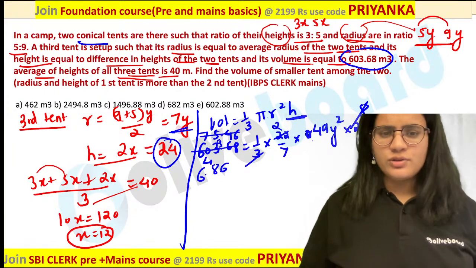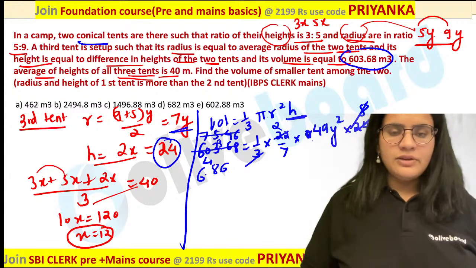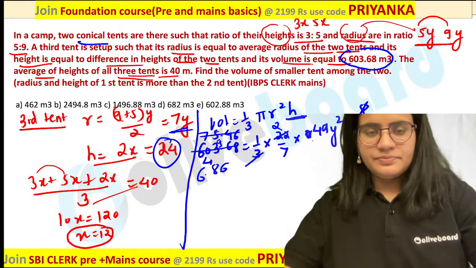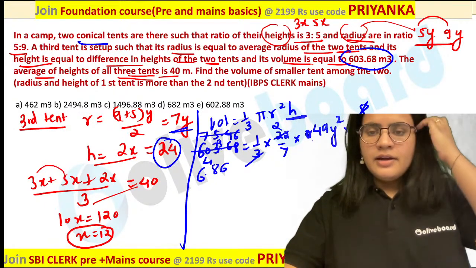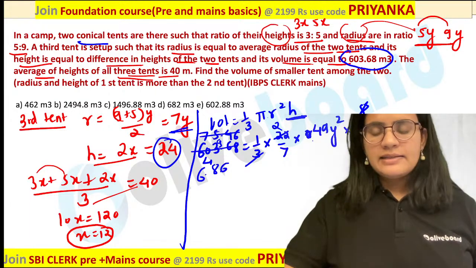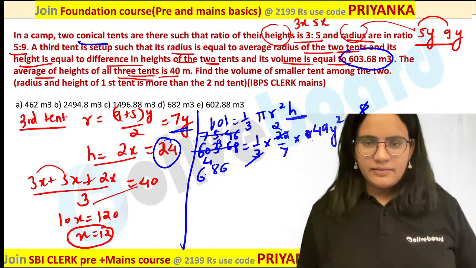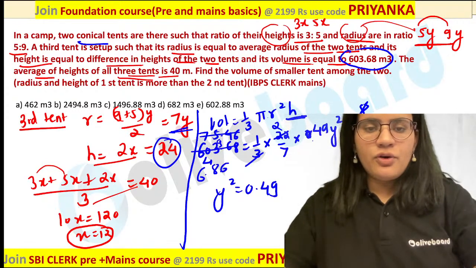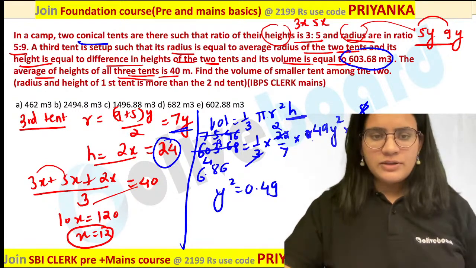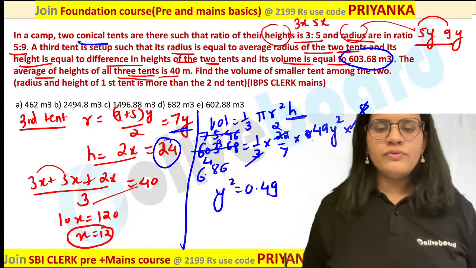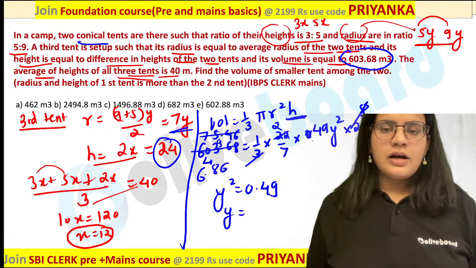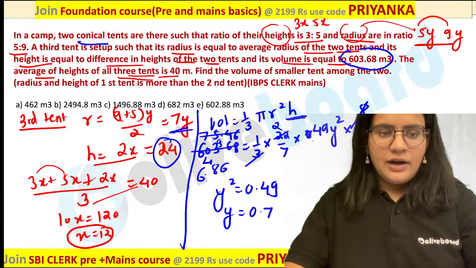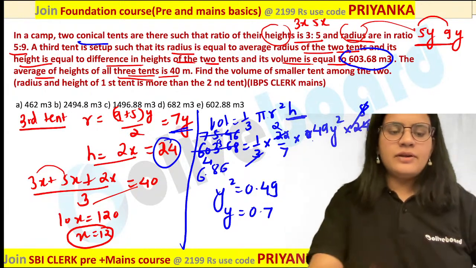No, you are somewhat closer. Can you check out once? If you are calculating the y square value, guys, I think it would be equal to 0.49. I think y square is nothing but 0.49 in this case. You can verify it once over here. Once the y square value is known, we are almost done with our part. This value is going to be 0.7 over here. Are you guys getting it? Your value is going to be 0.7 over here.